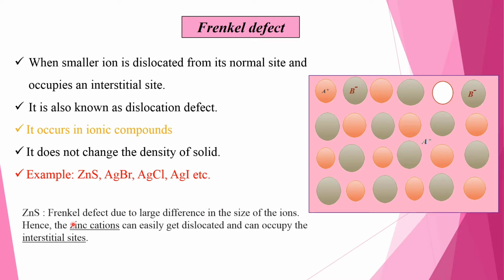In zinc sulfide, Frenkel defect occurs due to the large difference in the size of the ions. Hence the zinc cation can easily get dislocated and occupy the interstitial site.